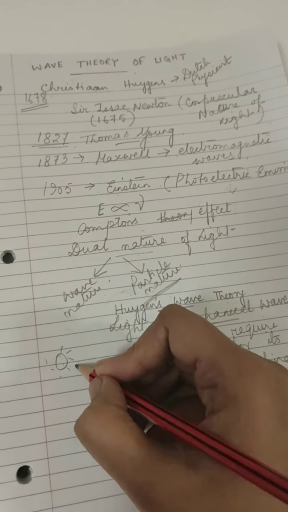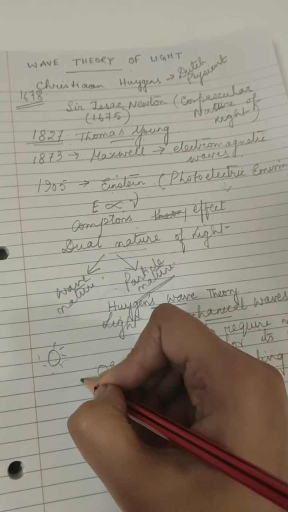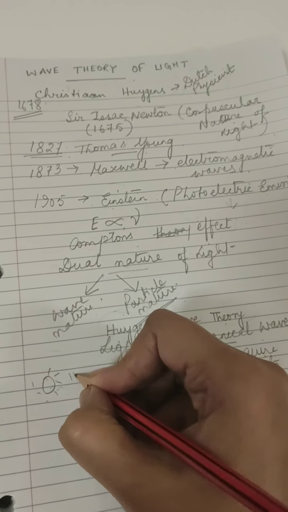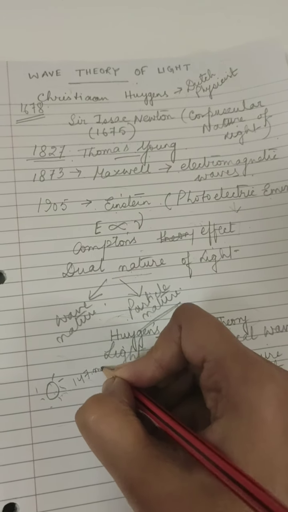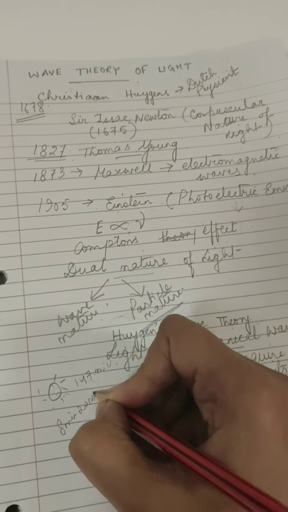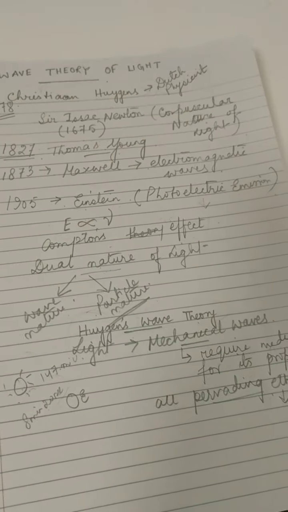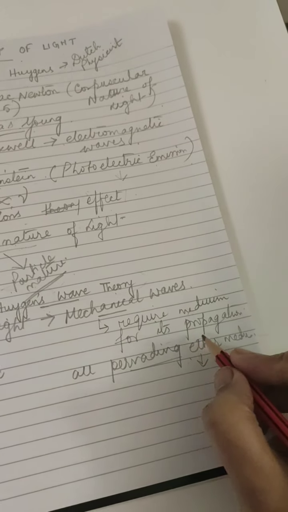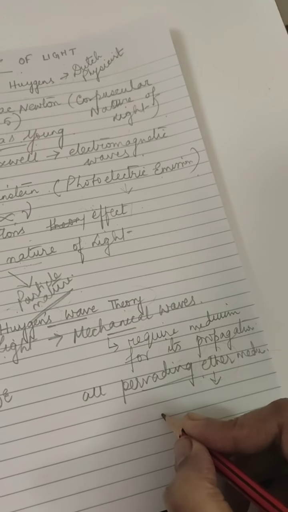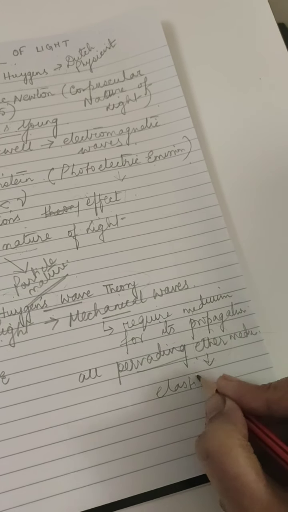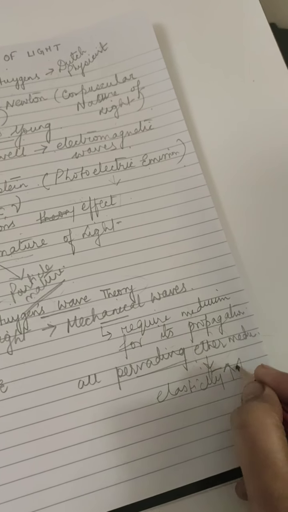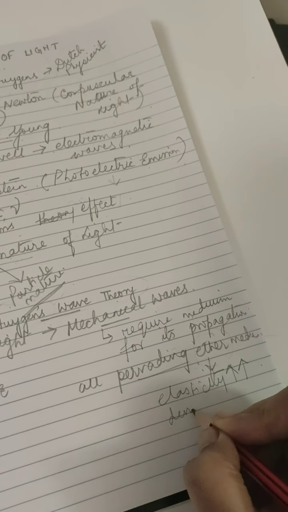Again there was a debate: how come this light from the sun to the earth covered a distance of 173 million kilometers in 8 minutes 20 seconds? In such a small time, how can it cover such a large distance? So it was considered that this ether medium has a large elasticity. The elasticity is huge, and its density is very low.